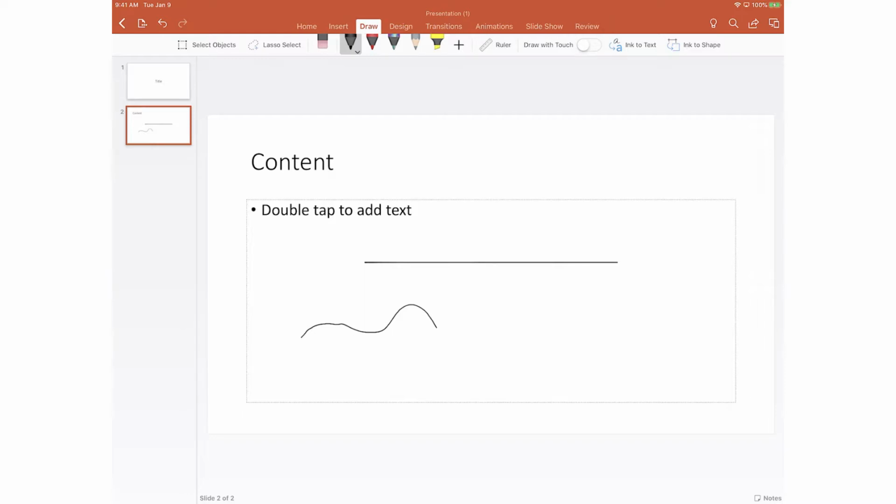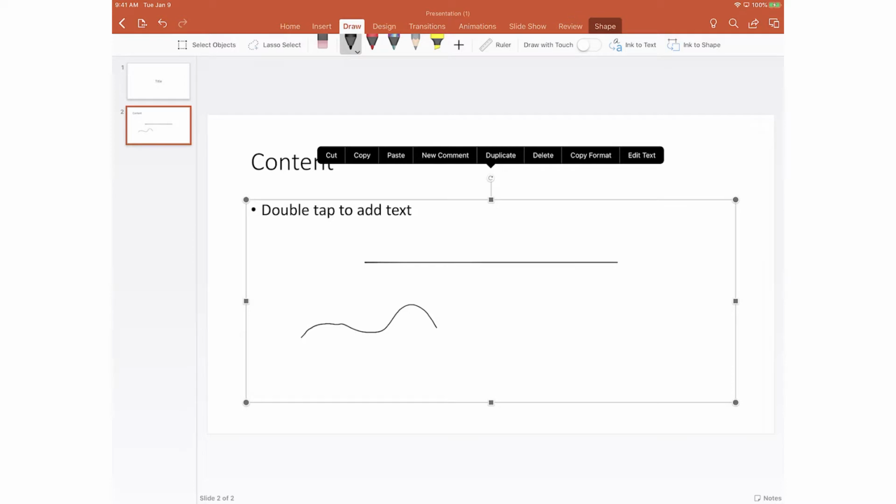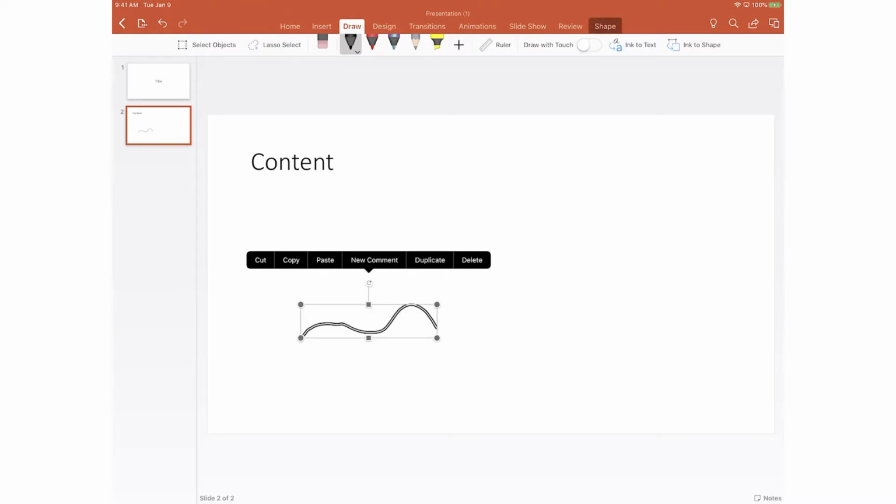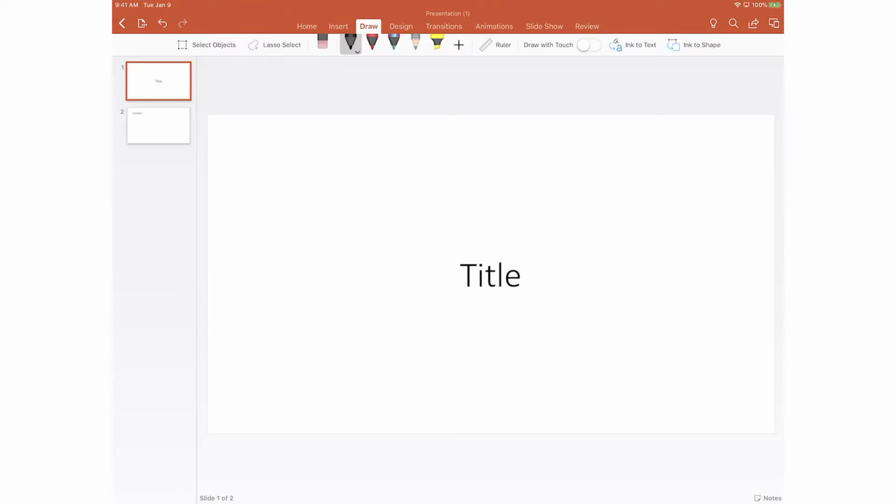Once we get done with this, you'll notice that just like in Keynote, that particular drawing is now saved and embedded. If I want to delete this, we'll select the box that we drew in, and we'll delete everything that's inside of it. To stick with our demonstration, we're going to present this to see what this would look like if we were in presentation mode. We'll come to the upper right-hand corner, and we will go ahead and go to Slideshow.